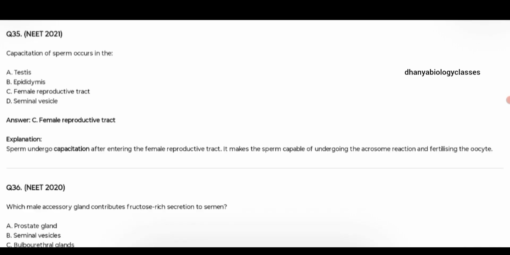Capacitation of sperm occurs in the female reproductive tract. So with capacitation, only about 50% of the sperms reach the ampullary isthmic junction, and capacitation is a process by which the sperm acquires what? The fertilization capacity within the female reproductive tract. So the answer is capacitation occurs in the female reproductive tract.